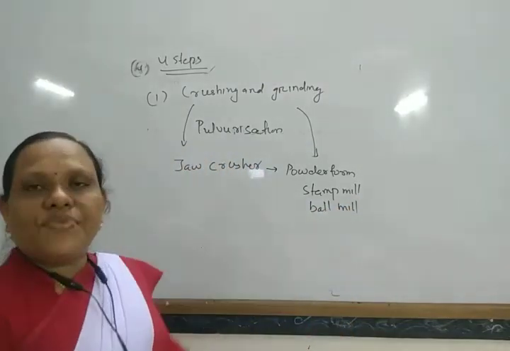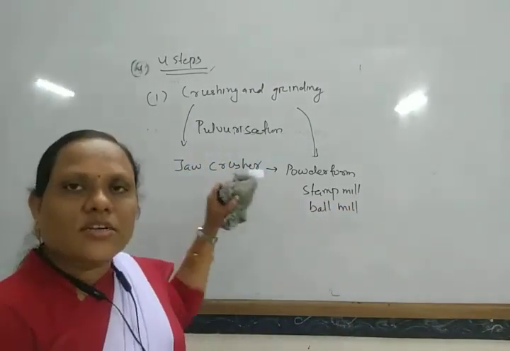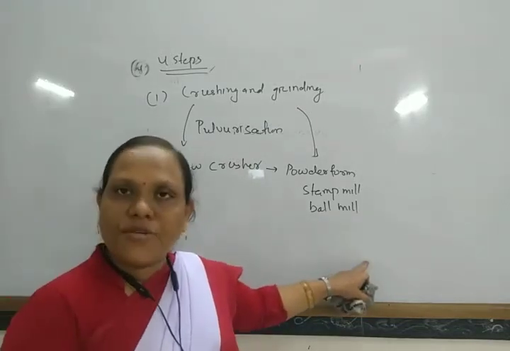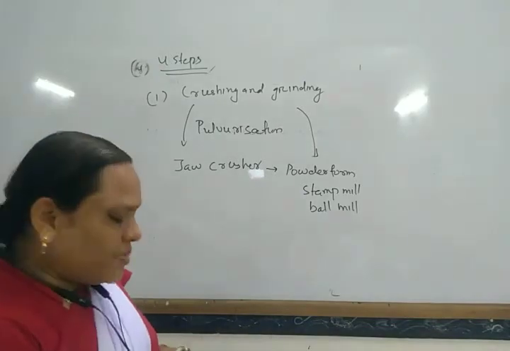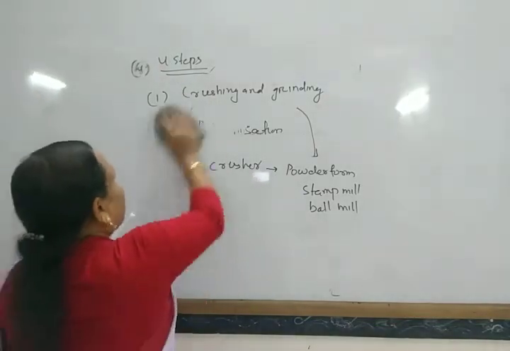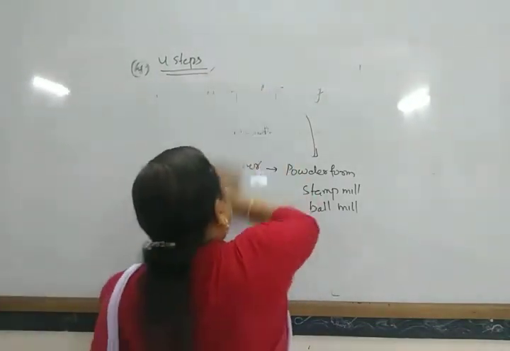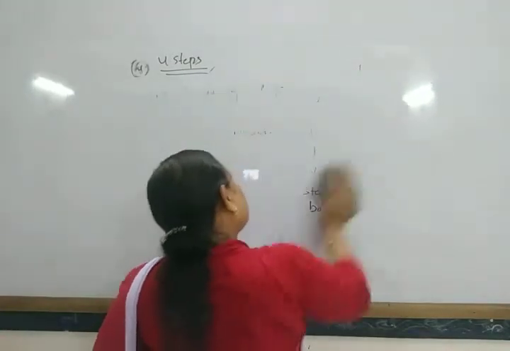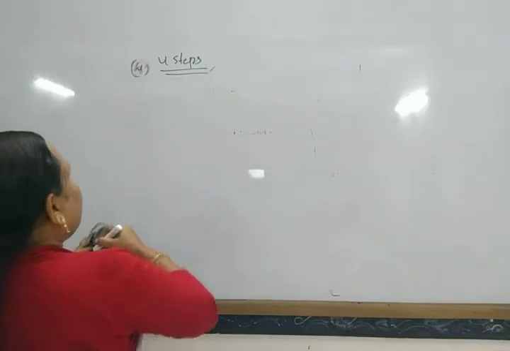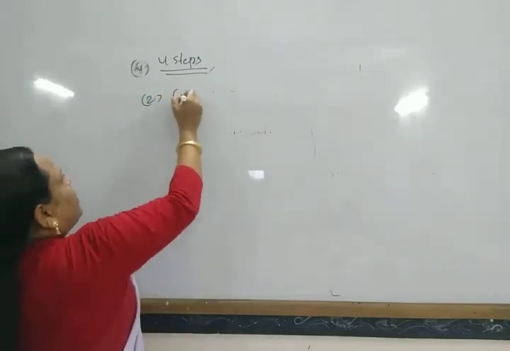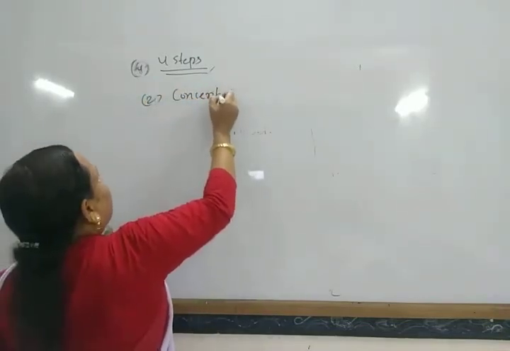Okay, so the first step is crushing and grinding: first crushed, then ground to powder form. Next step is concentration of the ore. This is also called ore beneficiation.